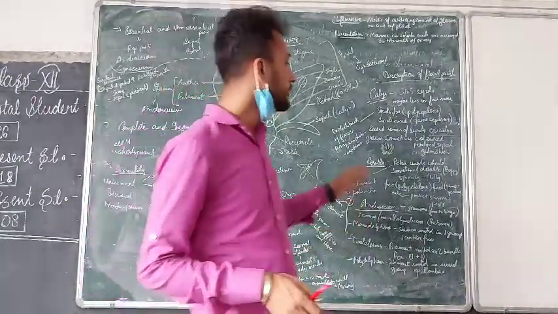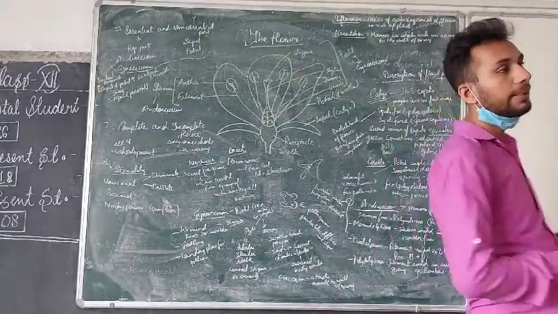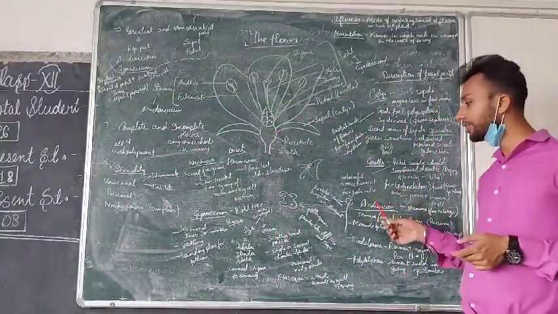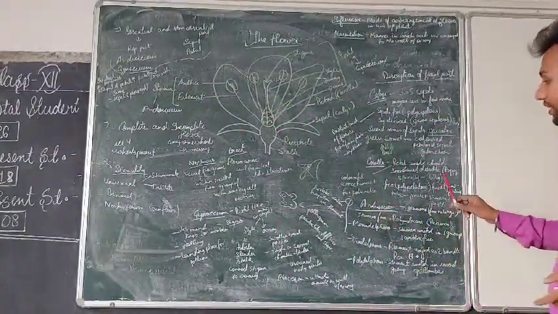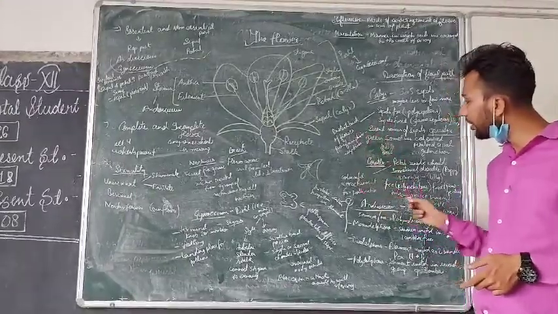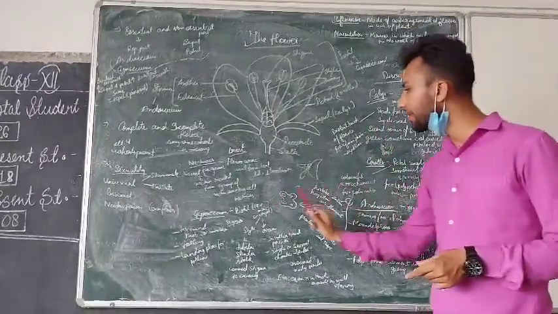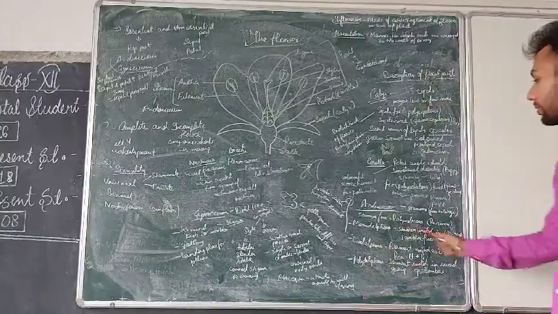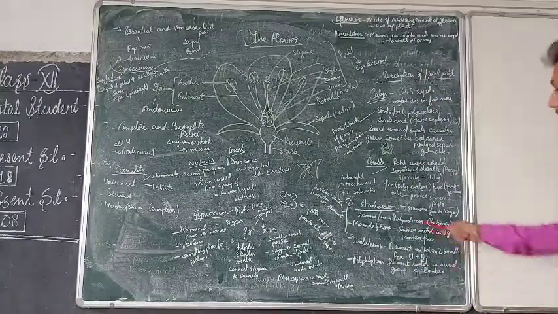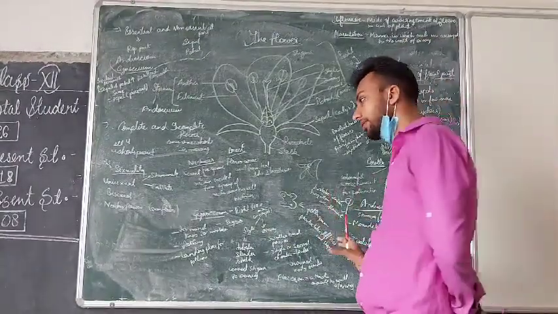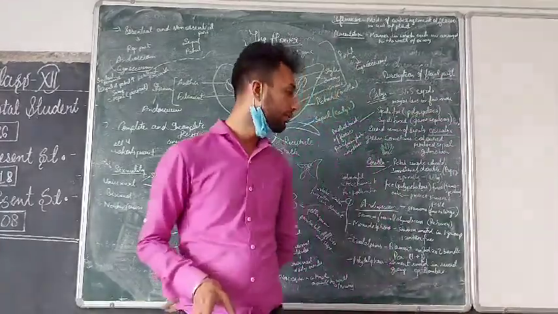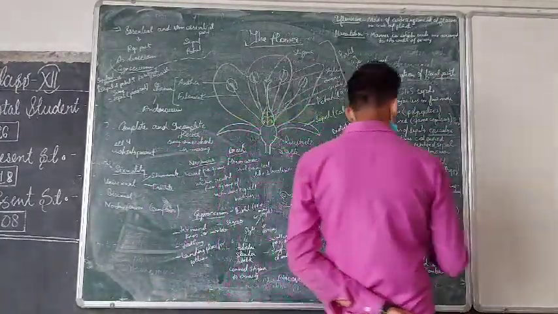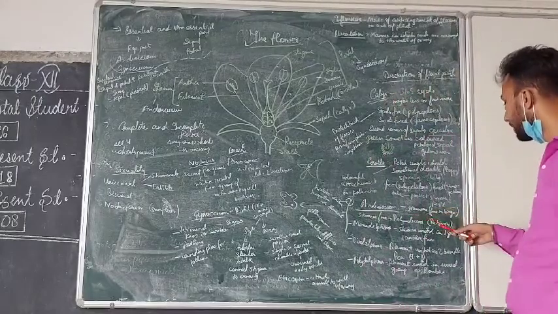So we have studied the calyx and corolla, meaning sepals and petals. Now coming to the androecium, that is the male unit, which is an essential part of the flower. These others are the non-essential parts of the flower, and the androecium and gynoecium are the essential parts of the flower. So we are going to study the androecium. Androecium means stamens, which are collectively called the androecium.